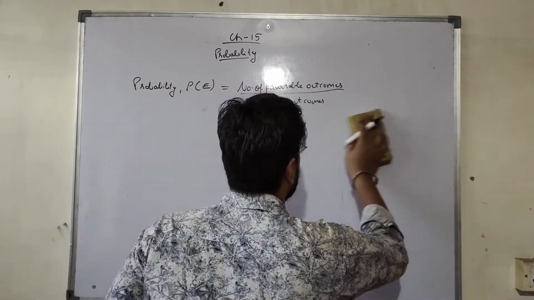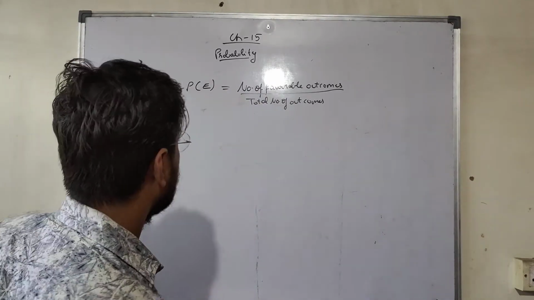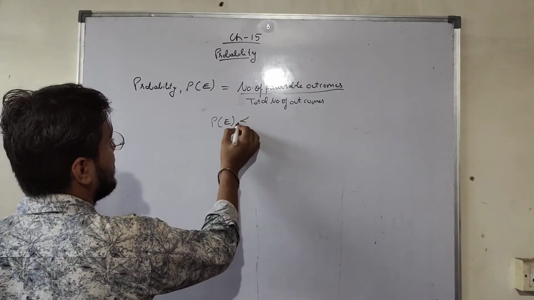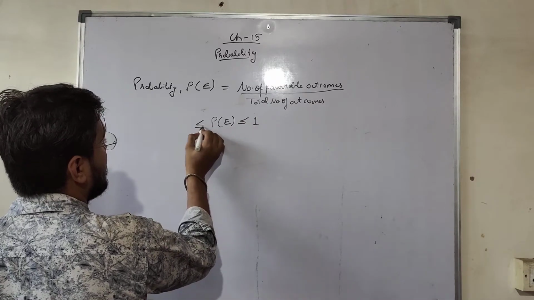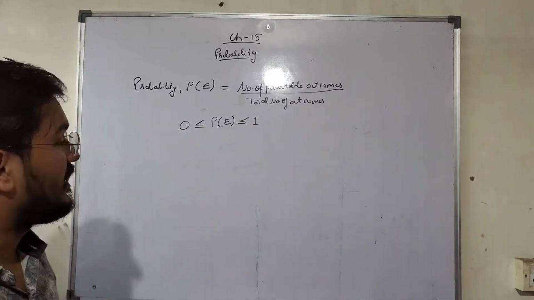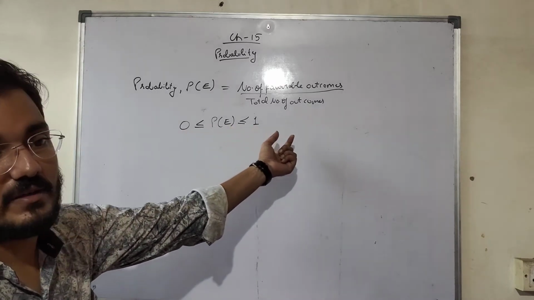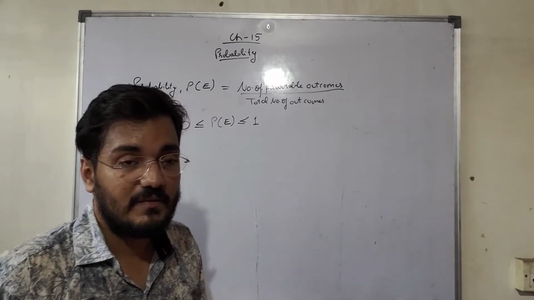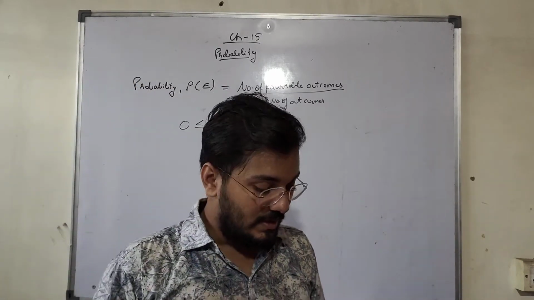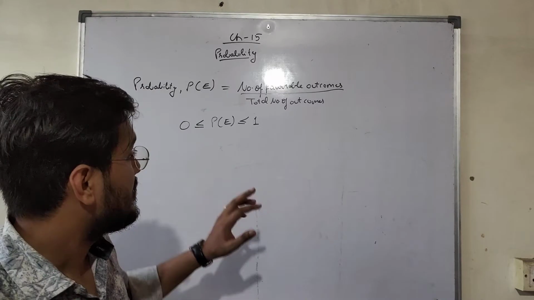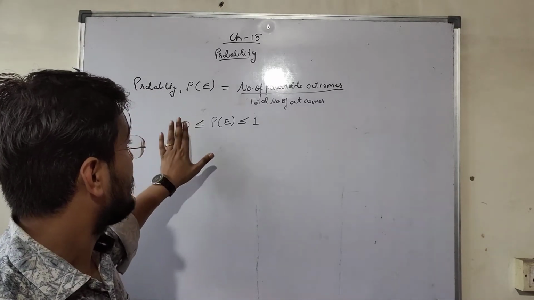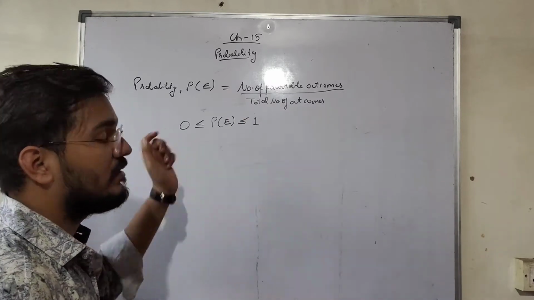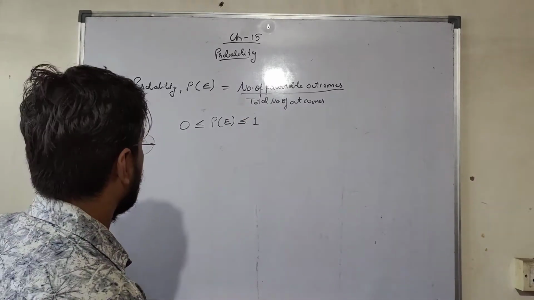Secondly, we need to know that probability of any event E is always less than or equal to 1 and greater than or equal to 0, right? So it will lie from 0 to 1. If we are getting probability greater than 1, that means we have made a mistake somewhere or we are getting a wrong answer. Negative probabilities are not possible. It will always lie from 0 to 1, right? Minimum probability is 0, maximum probability is 1, right?